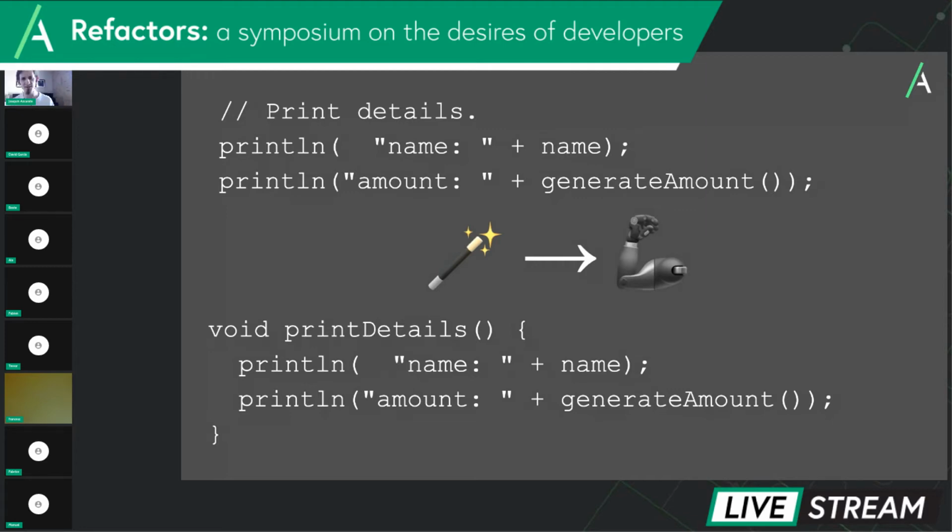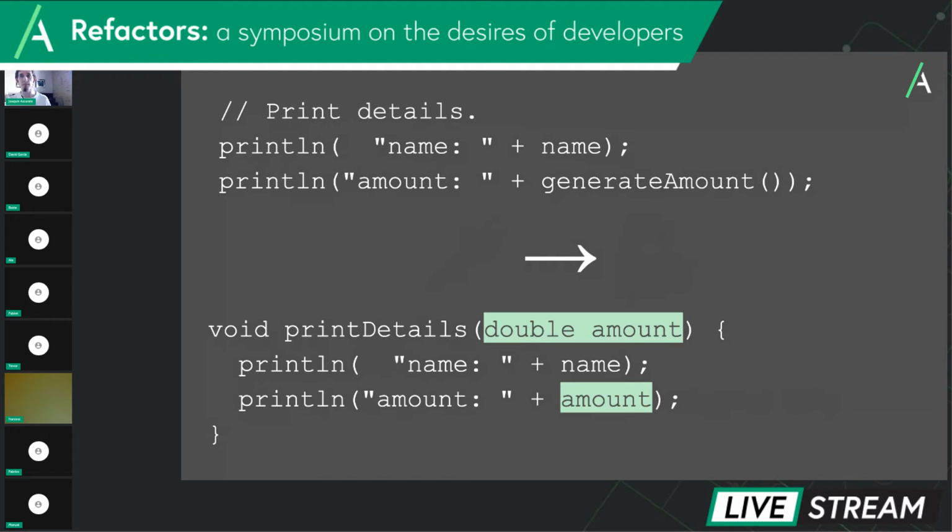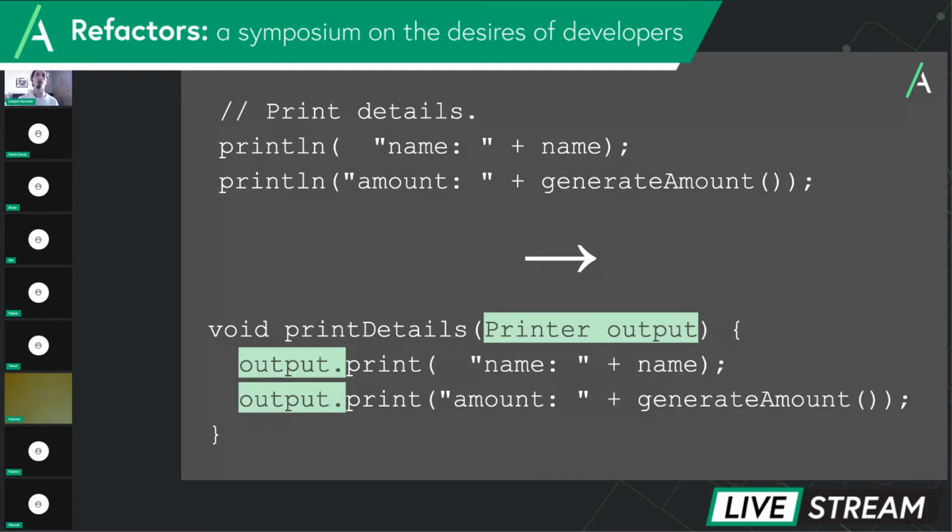But it's interesting that we're joining the notion of printing to the idea of generating an amount. And this is a choice that we might have made inadvertently. Maybe we think that we should split these things apart, and calculating the amount is not part of printing the details, so we can end up with code roughly the same that looks like this. Or maybe you want to go another way and decouple printing from the formatting of the output, but not the generation, like so.